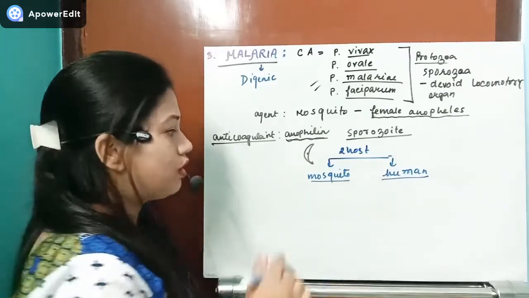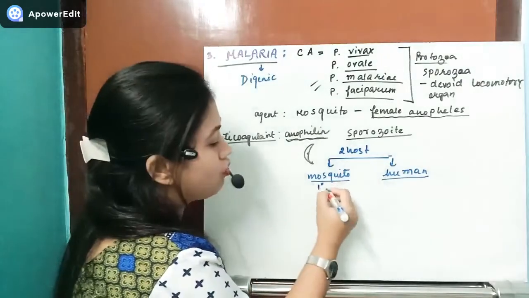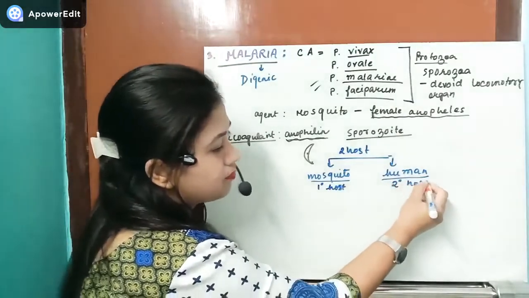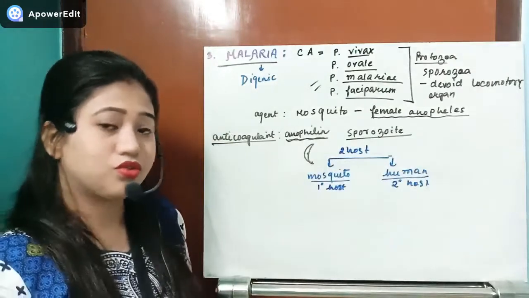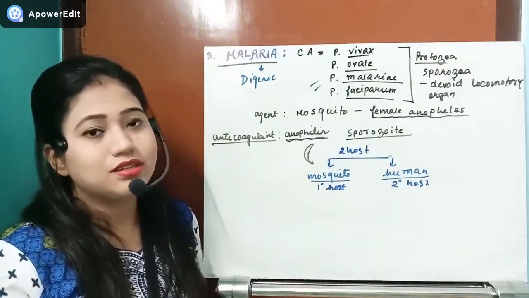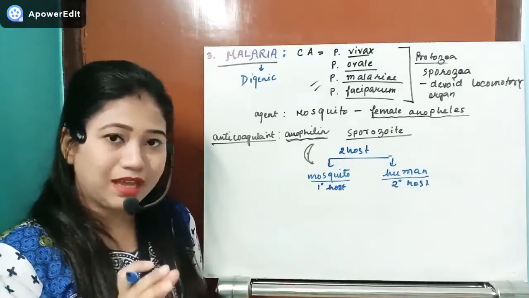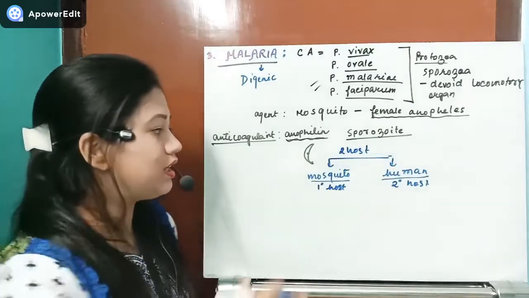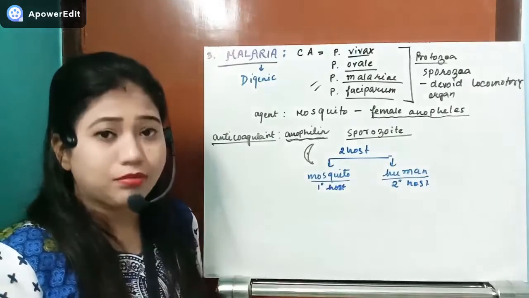The mosquito is the primary host, and the human is the secondary host. Now, why is the human the secondary host and the mosquito the primary host? The reason is that plasmodium completes its sexual life cycle in the mosquito's body. So that's why the mosquito is the primary host.